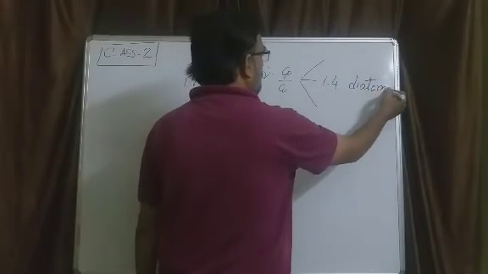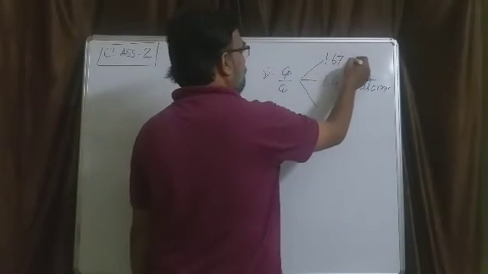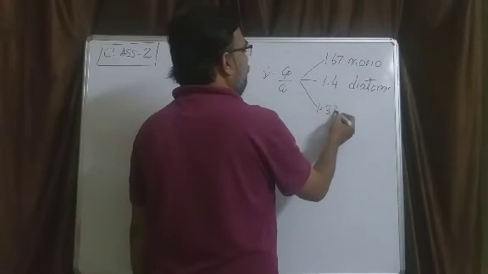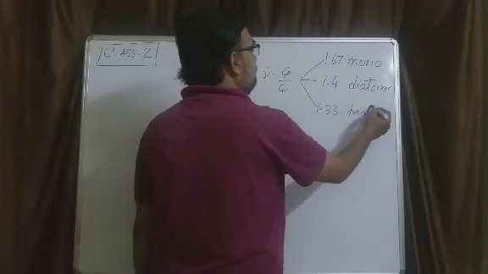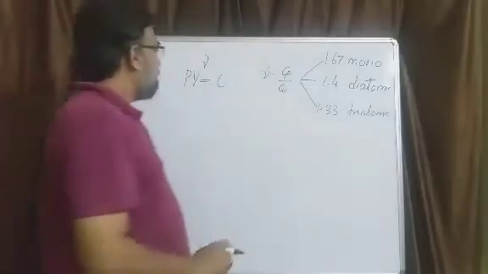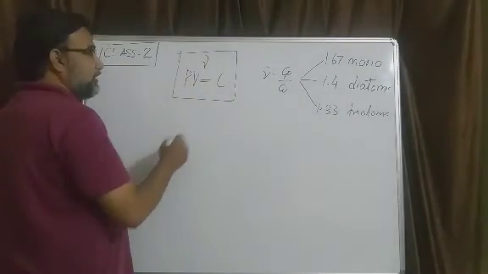It is 1.67 for monoatomic gases and 1.33 for triatomic gases. So PV to the power gamma is C is the equation for an adiabatic process.